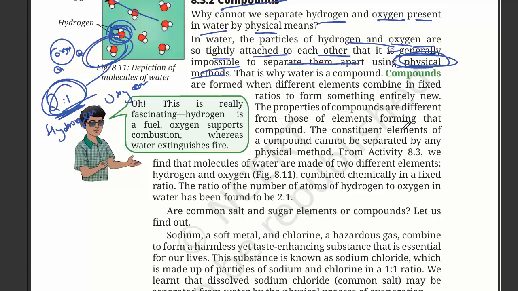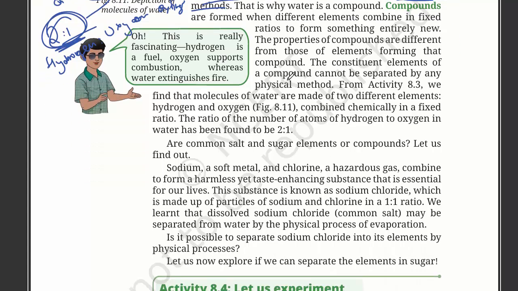The properties of compounds are different from those of the elements forming that compound. Hydrogen may have different properties, oxygen may have other properties. For example, hydrogen is used as a fuel, while oxygen, you know, is used in combustion, but together, water is used as a fire extinguisher.